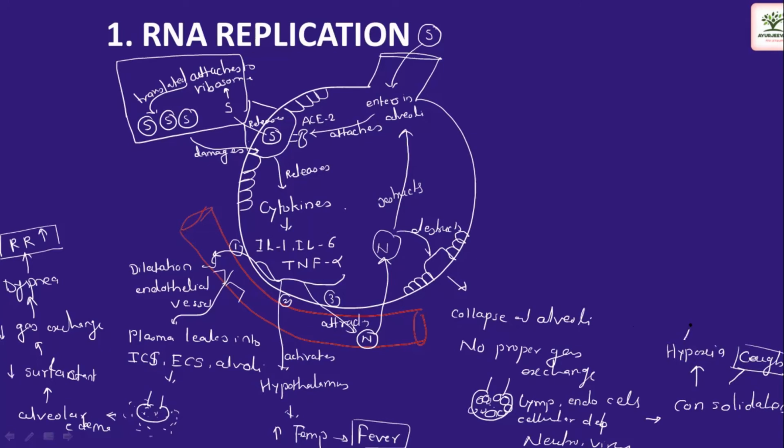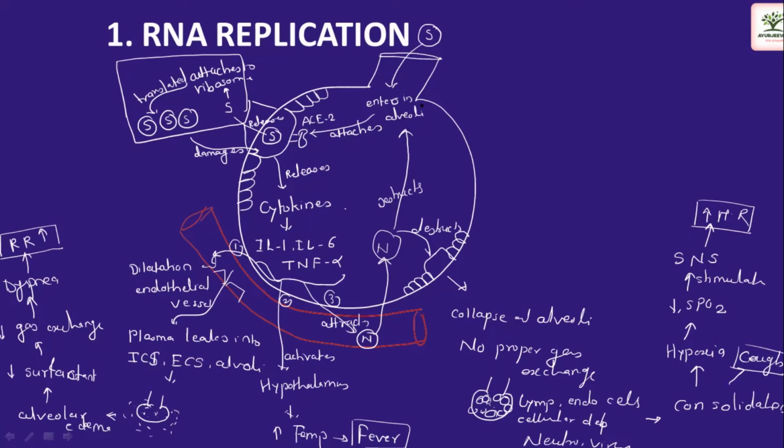And because of this hypoxia, what happens? There will be decreased SpO2 level. This decreased SpO2 level stimulates the sympathetic nervous system to increase heart rate. So this is another sign of COVID-19. So next thing, what happens when this virus enters into the alveoli is our own immune system gets activated.